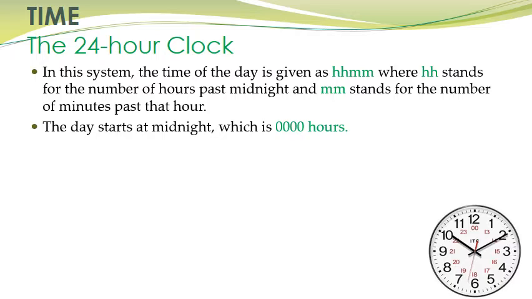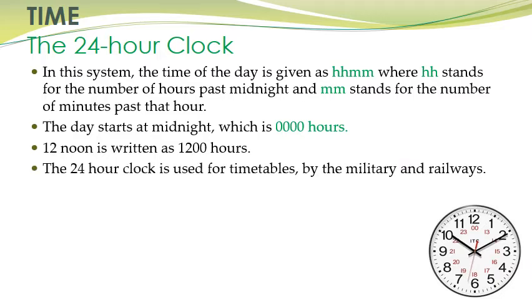Means in the 24-hour clock, the day begins at 12 midnight, and that time is written as 0000 hours in the 24-hour clock. 12 noon is written as 1200 hours, right? The 24-hour clock is used for timetables by the military and railways. Now let us see some examples to make it more clear.